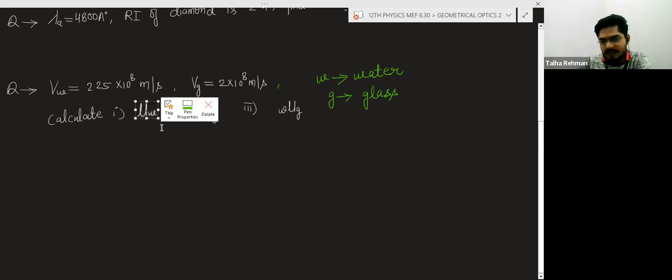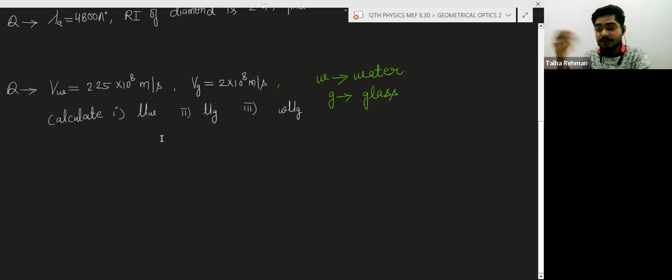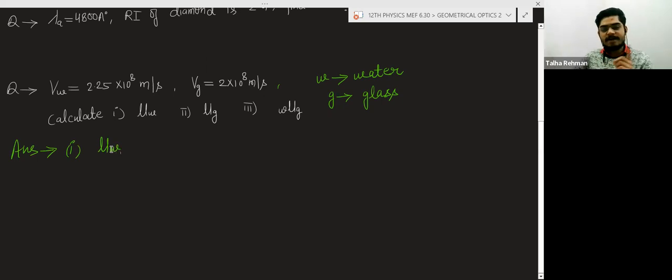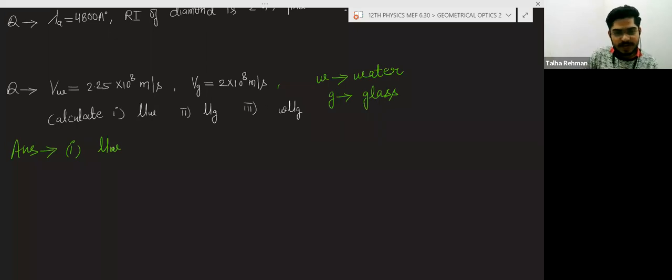What is this? This is the absolute refractive index. Absolute refractive index means refractive index with respect to air. So we know the refractive index of any medium is equal to speed of light in air divided by speed of light in that medium.